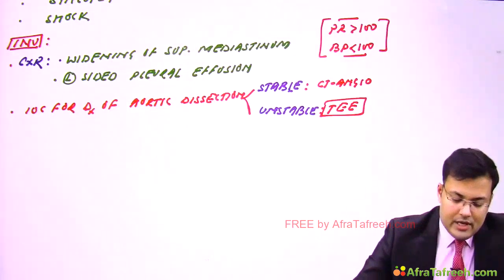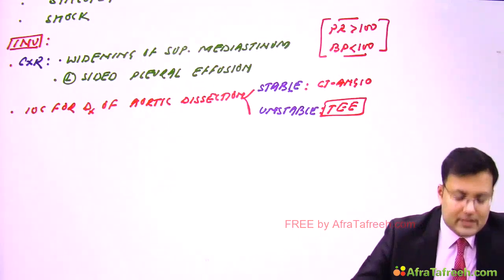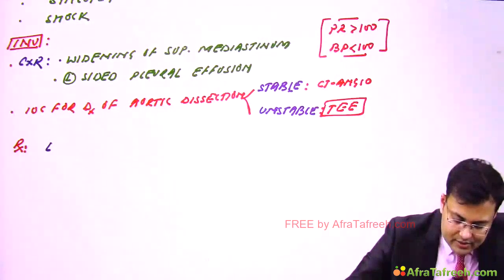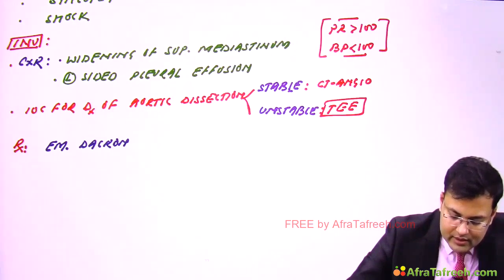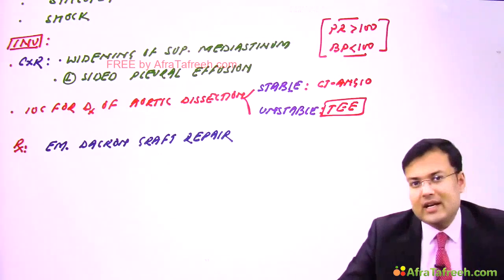So what's the treatment? We go for emergency Dacron graft repair. This was asked in AIIMS. So see the treatment of aortic dissection, emergency Dacron graft repair. Clear? So this is how we manage the patients of aortic dissection.